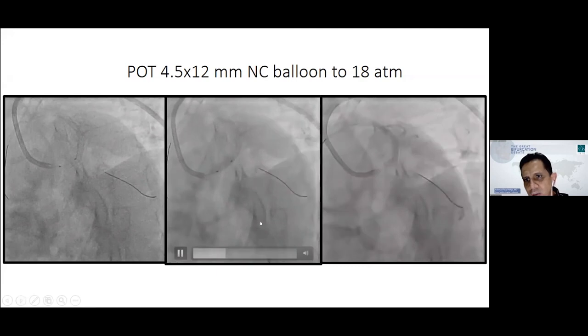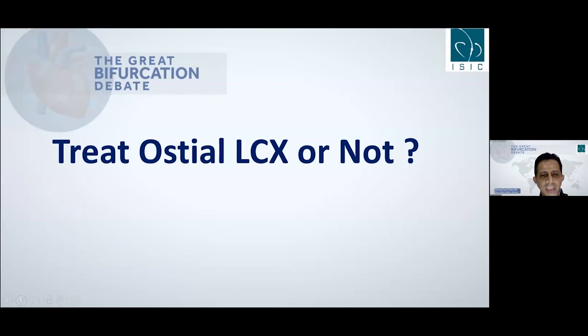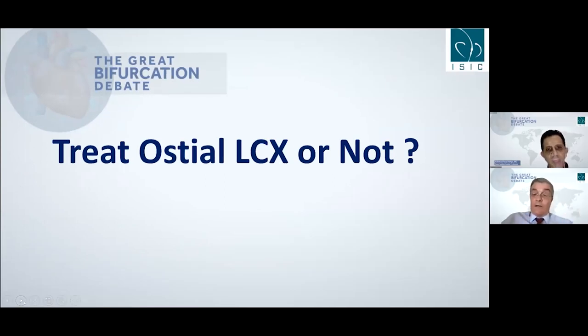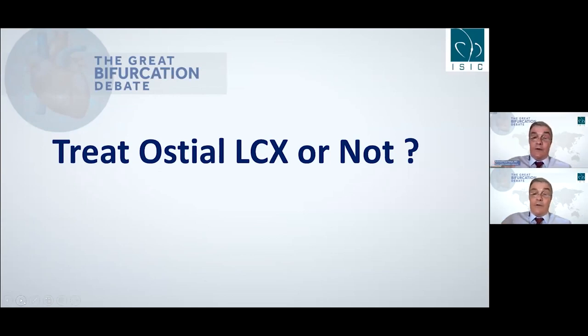Look at the circumflex, the flow is not compromised. So the problem is, after POT, should we treat the ostial circumflex or not? Should we stop at that point and accept the result? This was the criterion, compromise of the flow, in EBC Main, and in our philosophy, compromised flow or extremely tight stenosis of the side branch, which in this case was most probably created by the too-distal POT position and shift of the struts towards the circ, and therefore compromise of the ostium of the circ.